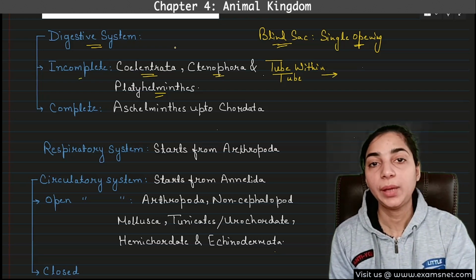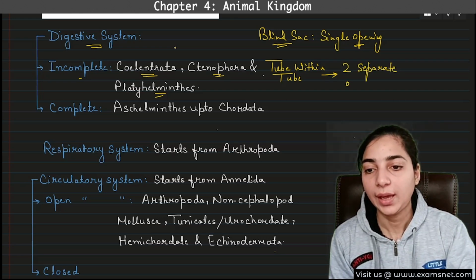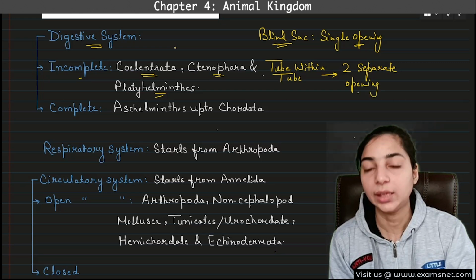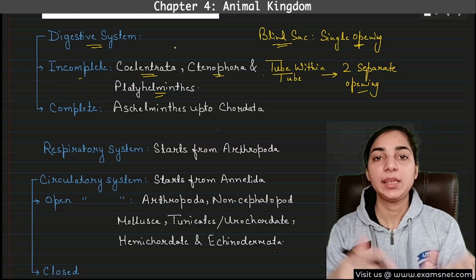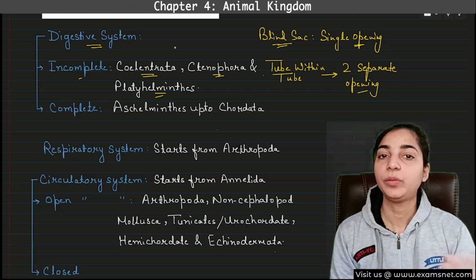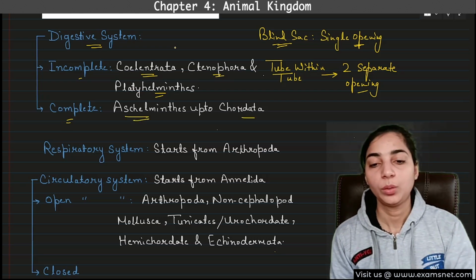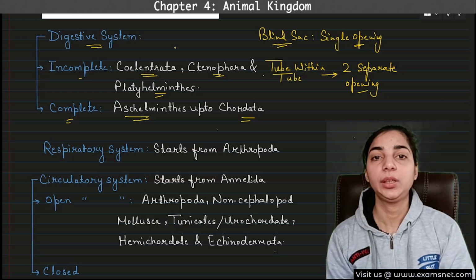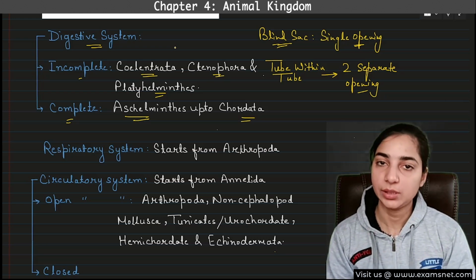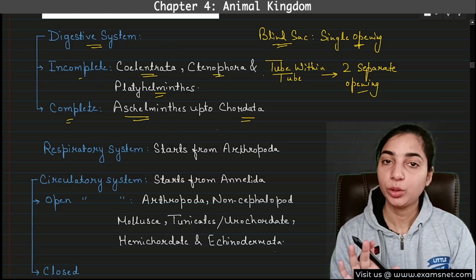Similarly, tube within tube body plan means what? There were two separate openings, and one opening was acting as mouth, whereas another opening was acting as anus. So the entry of food particles and the exit of waste material was taking place through two different openings. That type of digestion will be known as complete digestion. So aschelminthes to chordates, they all have complete digestion, because they have tube within tube body plan. These are more advanced type of animals. Got it? So what is more important? The examples. Again and again I'm saying you have to remember the examples.